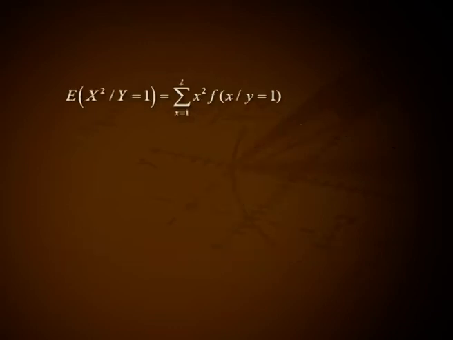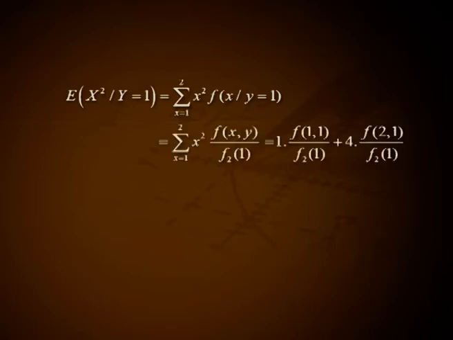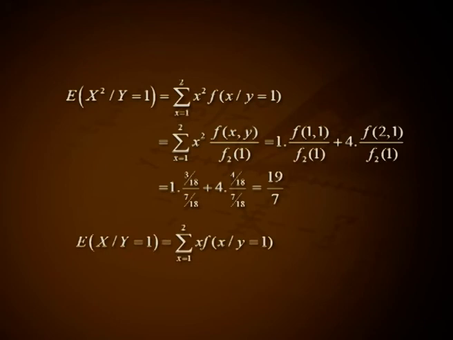Expectation of x square given y equal to 1 equal to summation over x from 1 to 2 x square into f of x given y equal to 1, that is equal to summation x from 1 to 2 x square into f of xy divided by f2 of 1, that is 1 into f of 1 1 divided by f2 of 1 plus 4 into f of 2 1 divided by f2 of 1, that is 1 into 3 by 18 divided by 7 by 18 plus 4 into 4 by 18 divided by 7 by 18, that is 19 divided by 7.